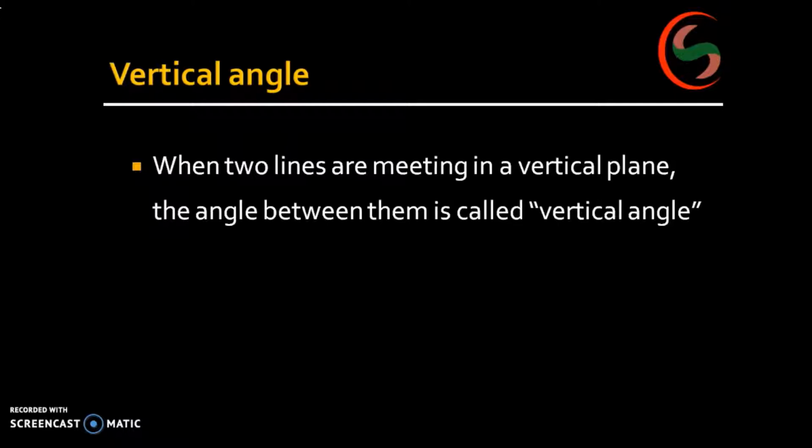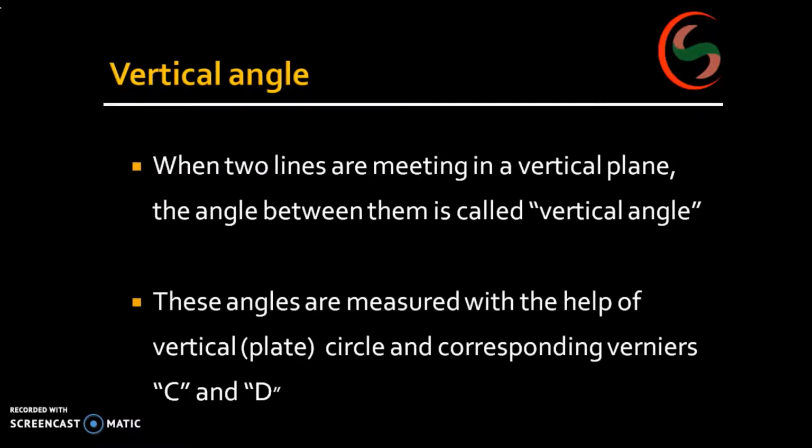Our walls are a vertical plane. Our blackboard in a classroom is a vertical plane. What we stand parallel to is a vertical plane. What we walk on is a horizontal plane. All these you are supposed to know, the difference between vertical plane and horizontal plane. And the angle between them is called the vertical angle.